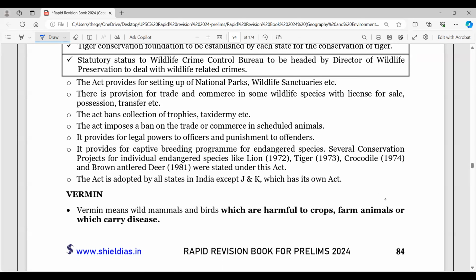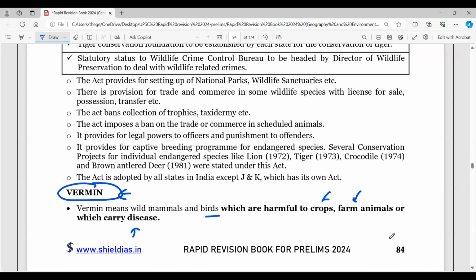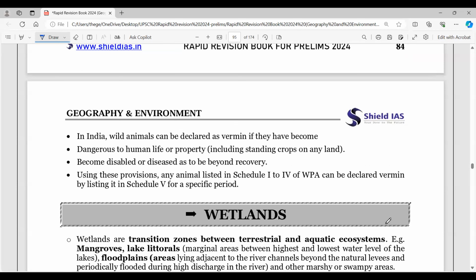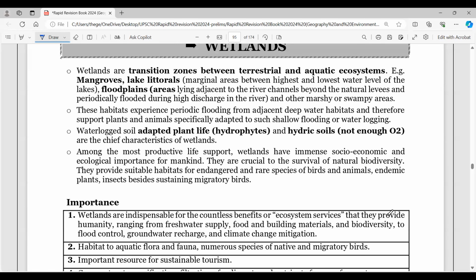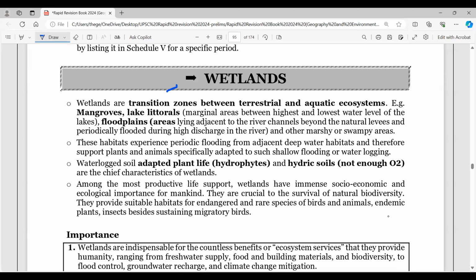Now there are certain species, like, for example, vermin. Vermin means wild animals and birds which are harmful to crops, farm animals, and which also carry diseases. So if a species is declared vermin, it can be directly taken care of by the locals or the authorities, and they can even be killed. There are examples in India, like monkeys of Himachal Pradesh, and there are many other vermin. So they are sometimes declared as vermin. So remember these species. Go through this Wildlife Protection Act 1972 carefully.